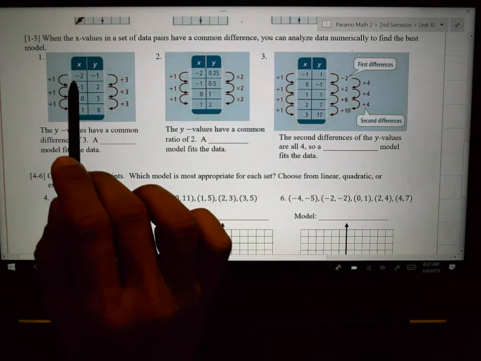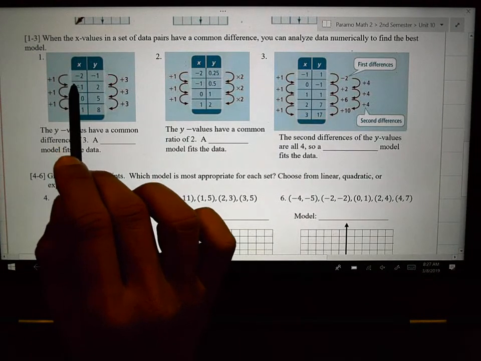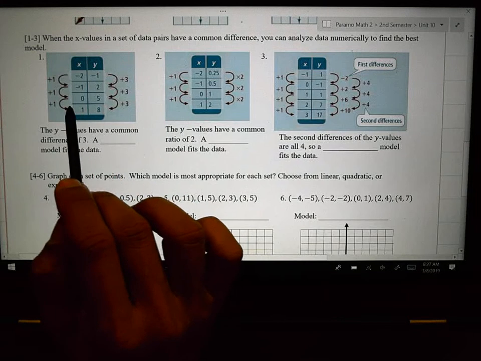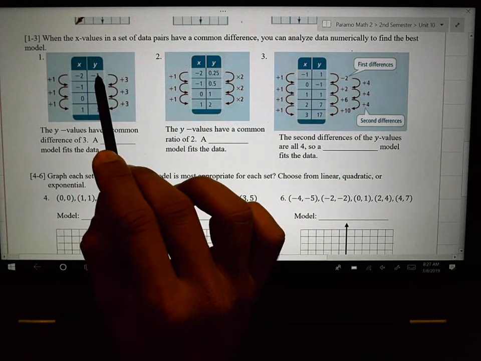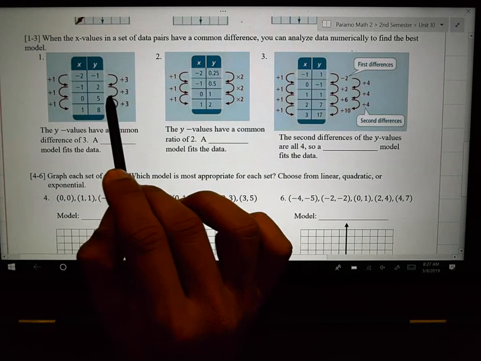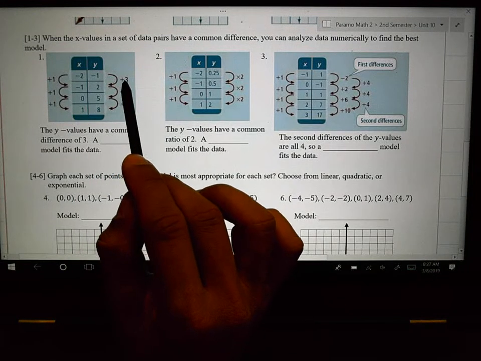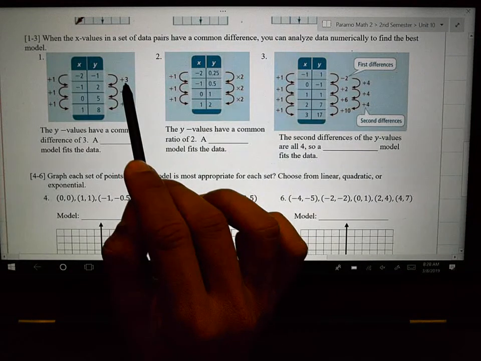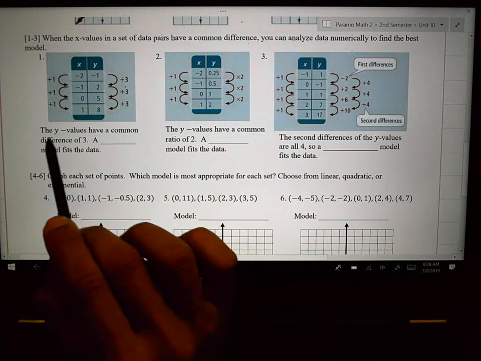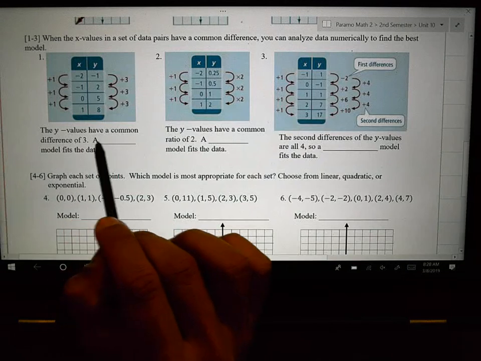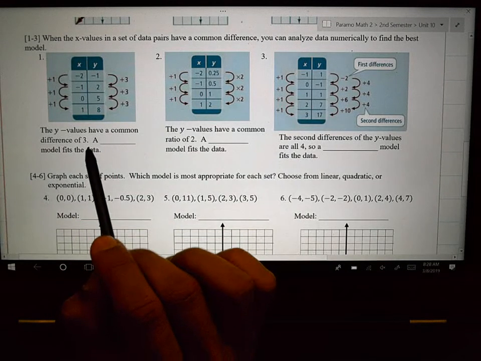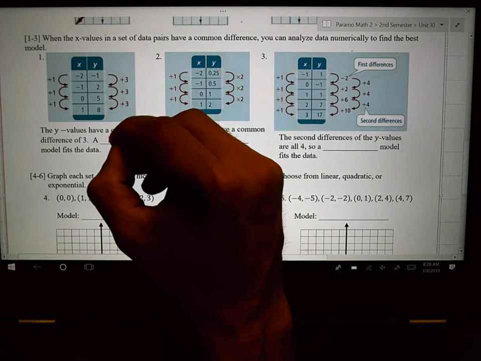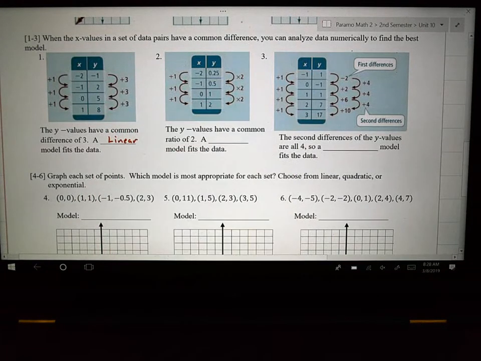If you have a list of numbers and the x's are going sequentially. They're in nice consecutive order. And you notice that the y value is adding 3 and adding 3 and adding 3. If the common difference is the same, this is changing by 3 every single time. The y values have a common difference of 3. A blank model fits the data. When the rate of change is the same, it's a linear model. There's your first answer to number 1.